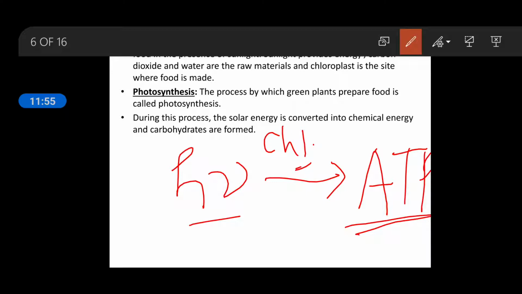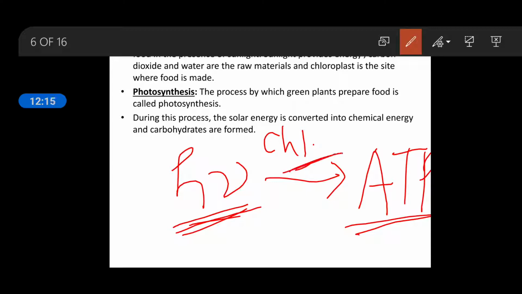NADPH2. Okay, we will discuss NADPH2 and ATP in higher classes, in your 11th class, but up to 10th it is sufficient to know that light energy is present in the form of photons, h nu. This is called h nu; you studied it in physics.